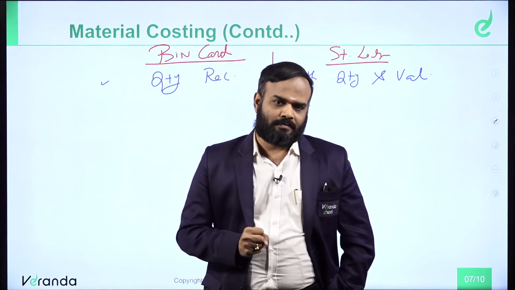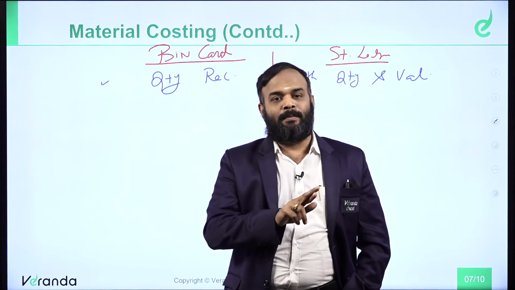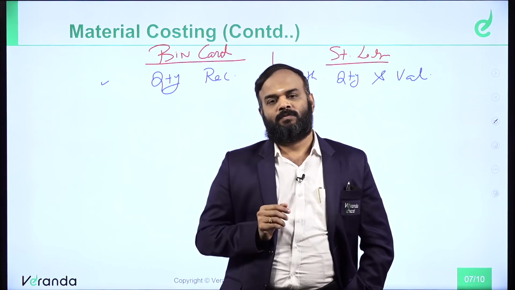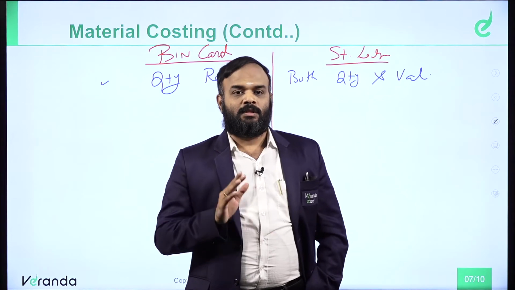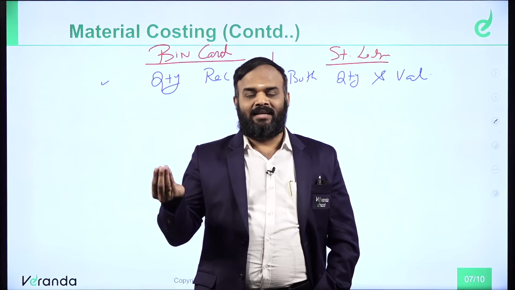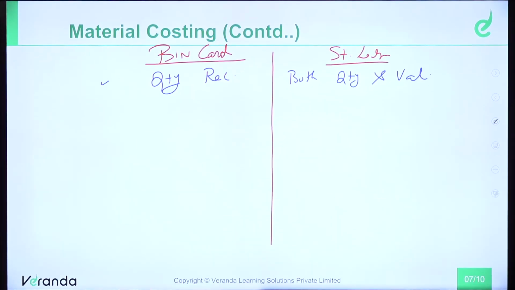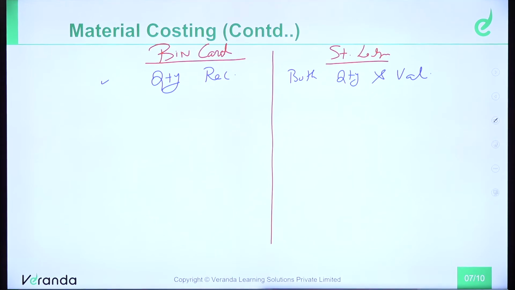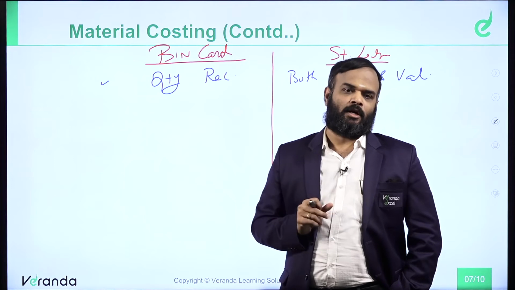So, bin is nothing but one container. Can you please tell me whether container is important or content is important? What is important, Kanna? Container or content? So, content only important. Am I right? Container versus content means content. We are going to pay the money only for the content. Now we can see the difference between bin card and the stores ledger. Now you have understood what is called the bin, what is called the bin card.